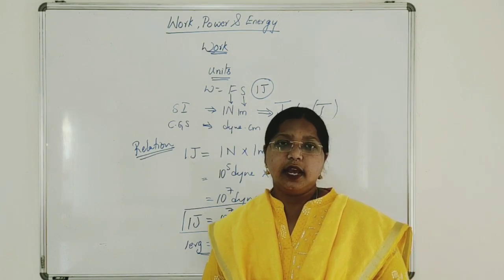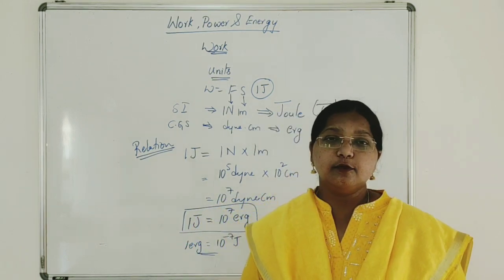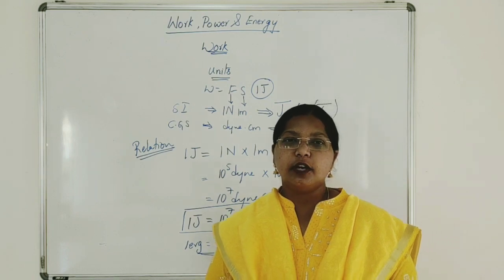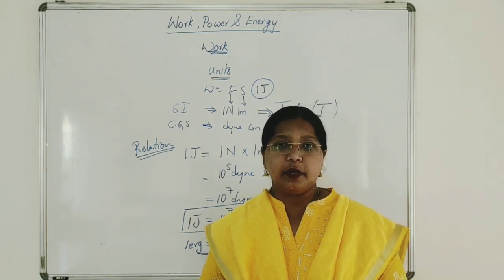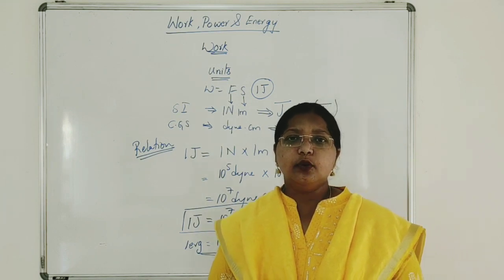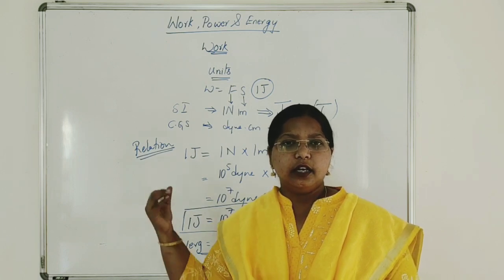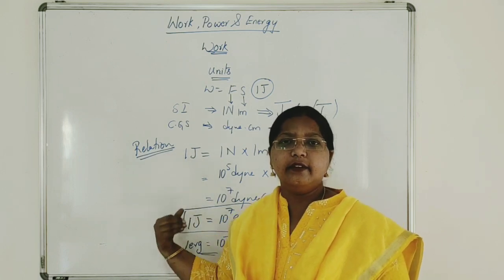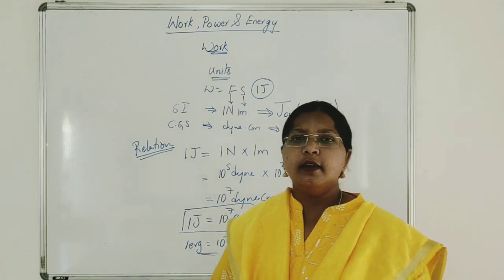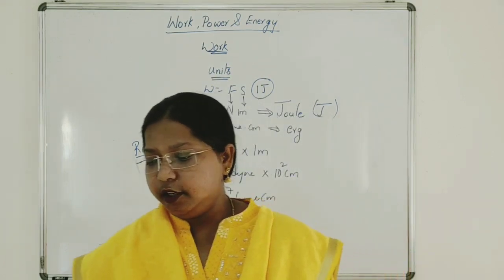SI unit is joule and CGS unit is erg, and the relation between them is 1 joule is equal to 10 to the power of 7 ergs. So this is what we covered about work: the 3 special cases of work, positive, negative and zero work, examples related to work done, and the units of work, SI and CGS, and the relation between them. Now let us see the ICSE board exam questions from the past 10 years.